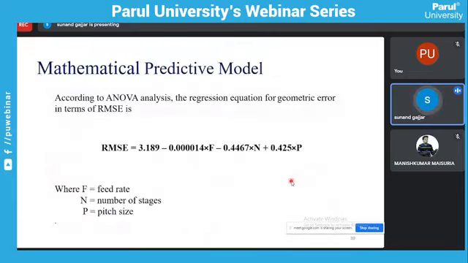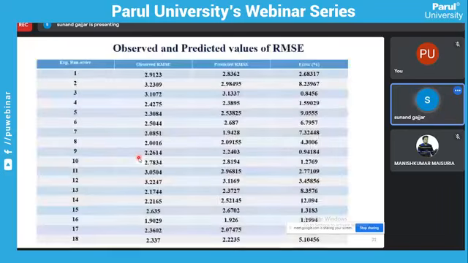This is the mathematical predictive model. This is the equation for RMSE, we can say the regression equation, which we obtain from the Minitab software ANOVA analysis. Using these input process parameters, feed rate, number of stages, and pitch size, we can predict the RMSE value, the geometric error, by giving some input parameters, right?